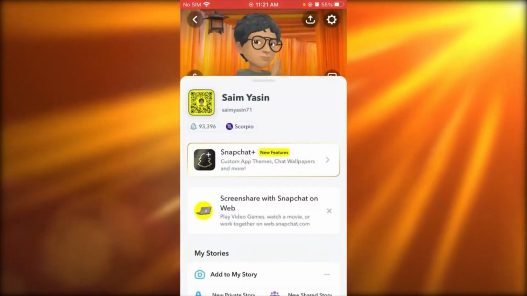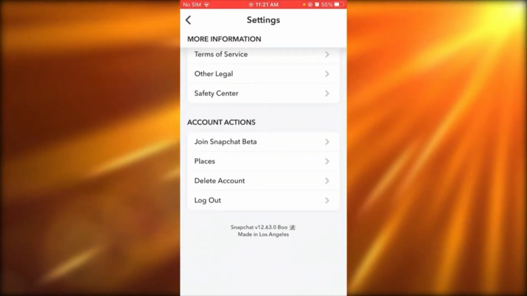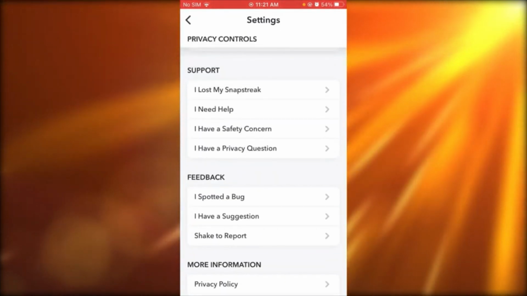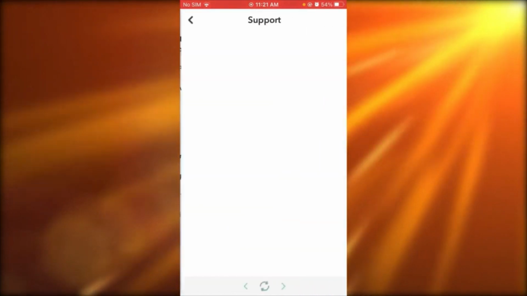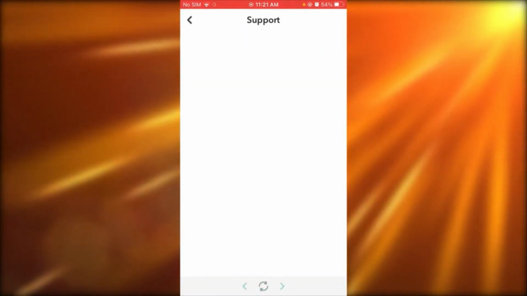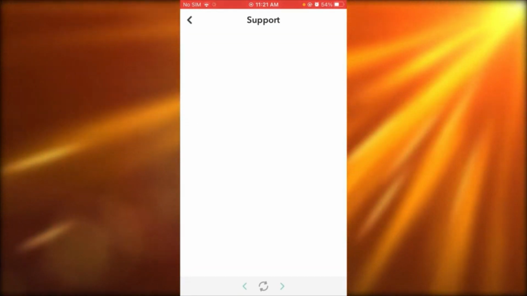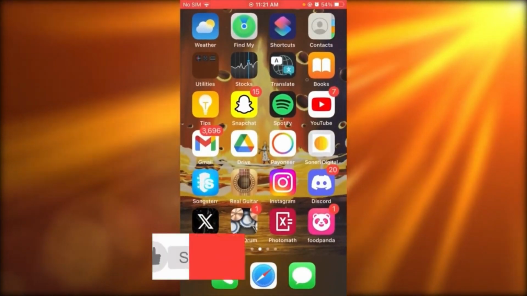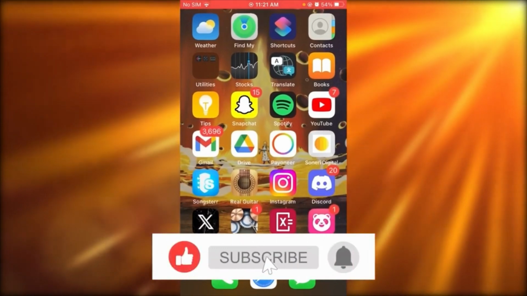So you're going to come here, go through settings, and scroll down to where it says "I need help." Or you can even report a problem, but I'm going to go with "I need help." Once you do that, it brings you to support. Once it comes to support, you're going to contact the people at Snapchat support to monetize your Spotlight, if you have enough views and enough followers, and that should do it for you.